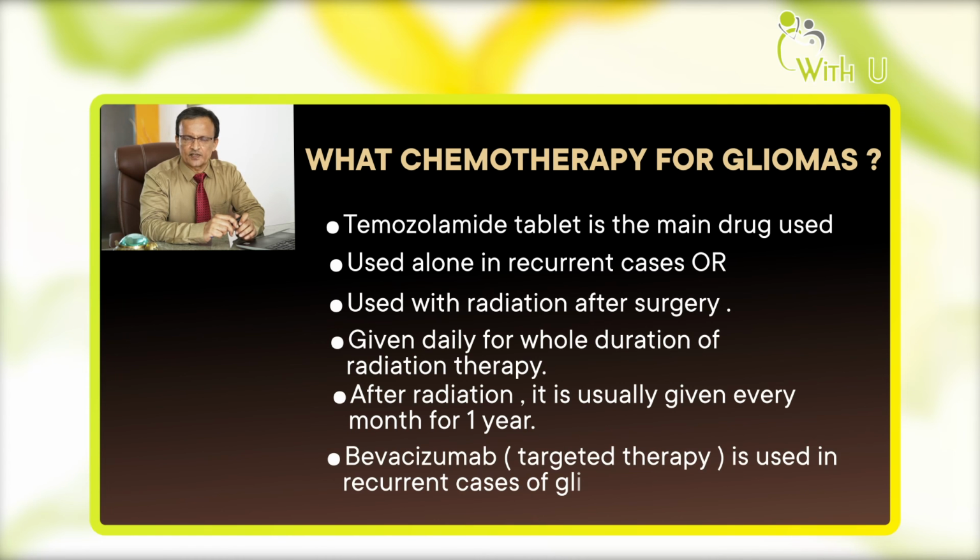There is another drug known as bevacizumab, which is the targeted therapy here, but it is only used in recurrent cases. When a patient has been treated previously, say 1 year back, and now comes with a repeat tumor, that is when we oncologists offer this drug. It is expensive and is usually given intravenously.